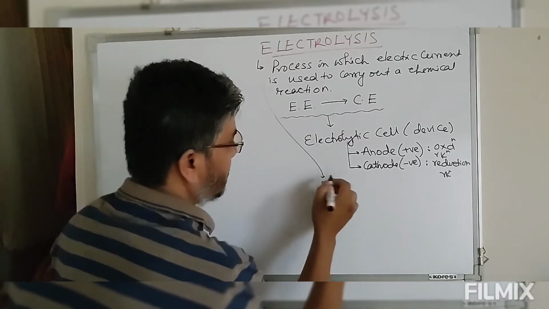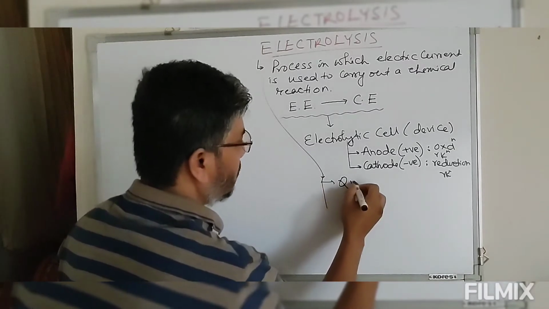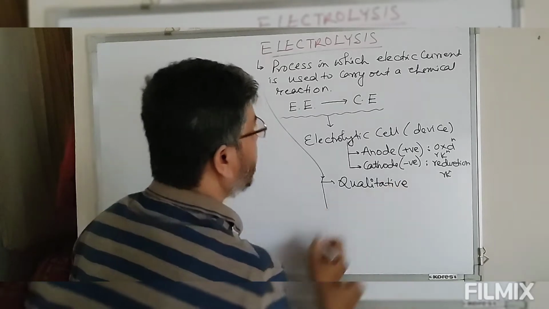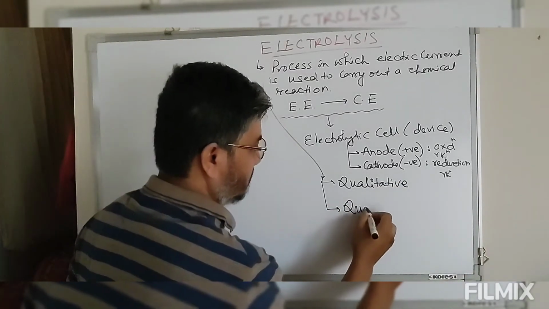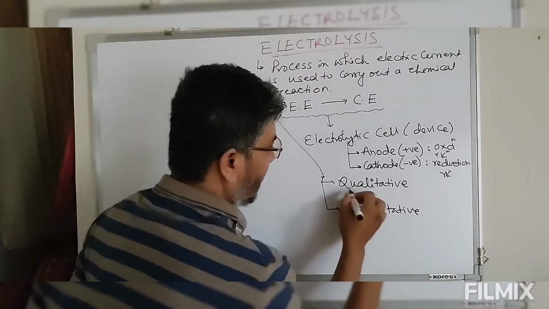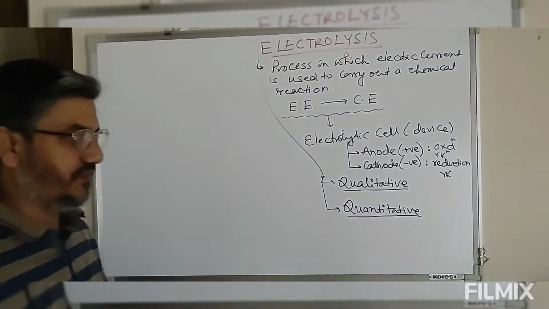One is known as qualitative electrolysis, and the second one is known as quantitative. Now we are going to discuss qualitative and quantitative.